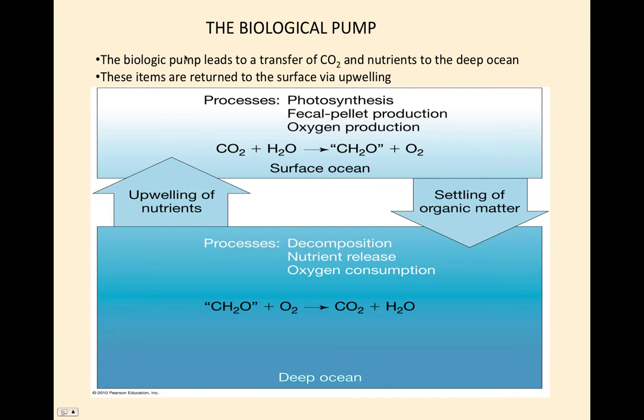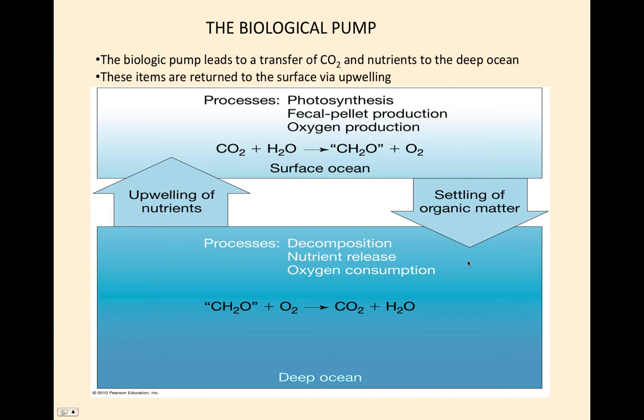Now the biological pump is the most active part of this, and it ultimately leads to a transfer of CO2 and nutrients to the deep ocean, which are ultimately returned to the surface after quite a bit of time by upwelling. So let's look at this process. You have the photosynthesizers that take CO2 plus water plus a nutrient. They need a nutrient to do this. They make a carbohydrate, an organic, plus oxygen.